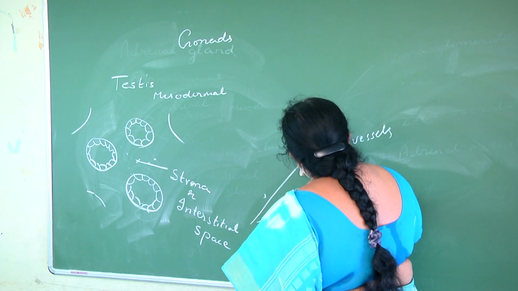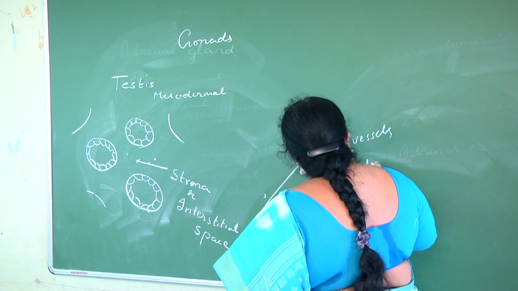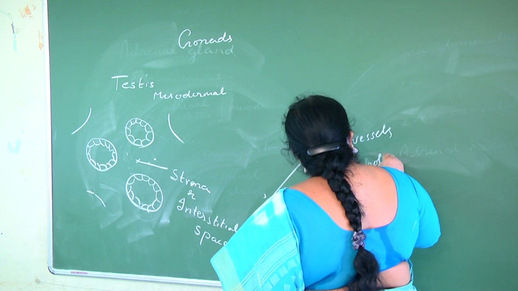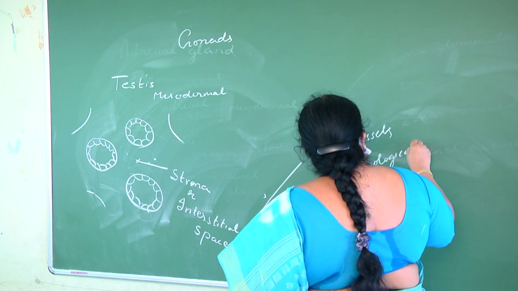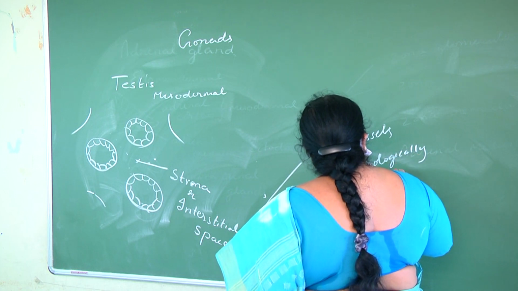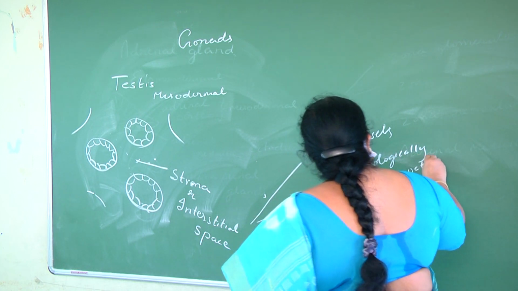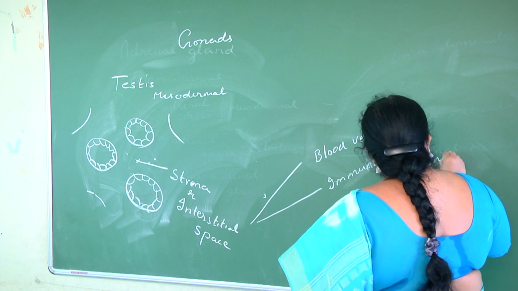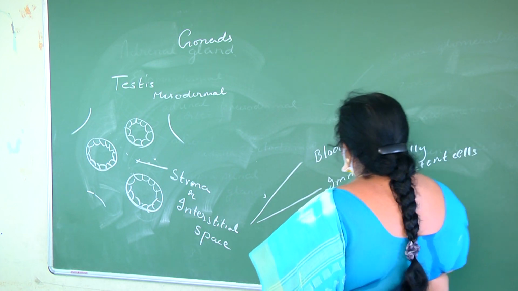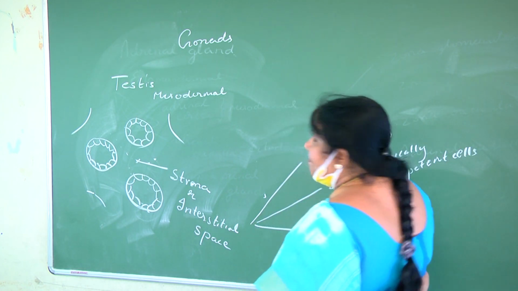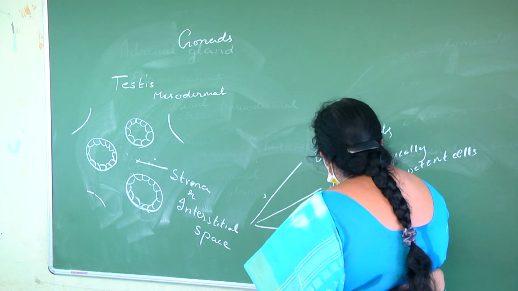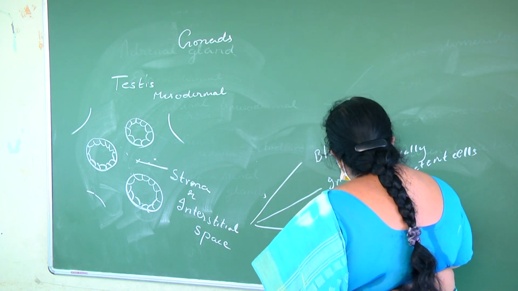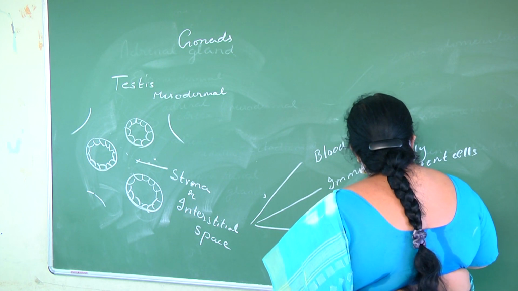Some immunologically competent cells, according to your NCERT, children, and some important cells called Leydig cells.